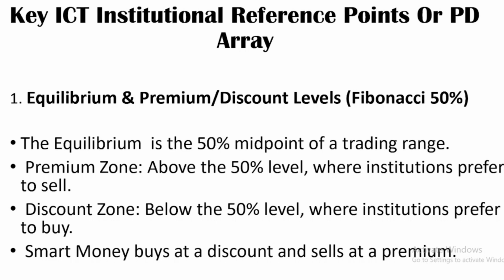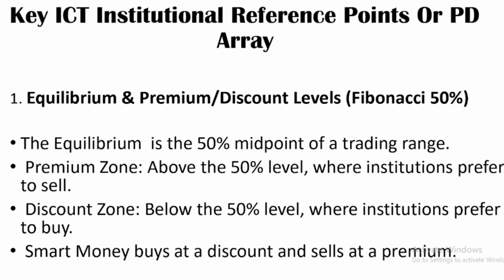So smart money buys at a discount and sells at a premium. As I said, we're going to use a Fibonacci retracement, a tool on TradingView, and the midpoint of this Fibonacci, the 50% level, is referred to as equilibrium.